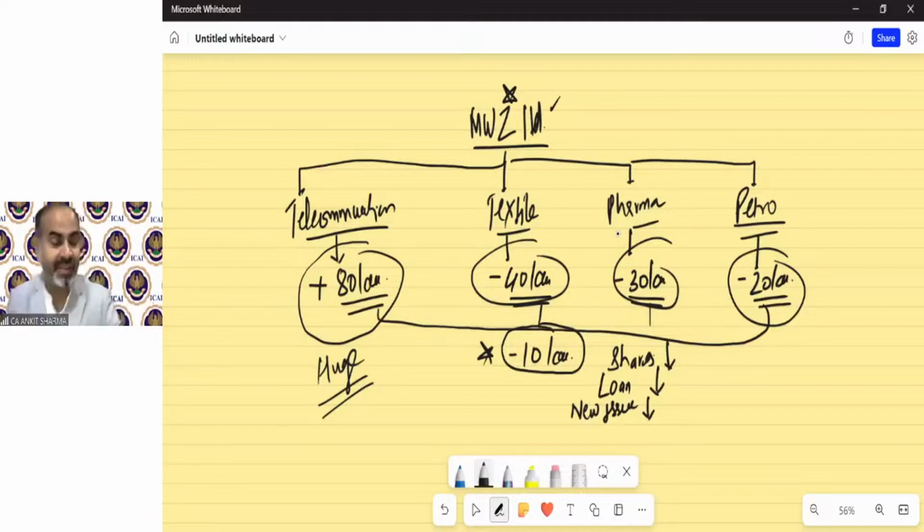So as a CA, we cannot just give our judgment regarding the loss or profit. We need to explain the thing and we should understand the thing. So the company is not bad. 3 divisions are not performing well, and due to the bad performance of these 3 divisions, the hugely profitable division is also showing technically a loss.